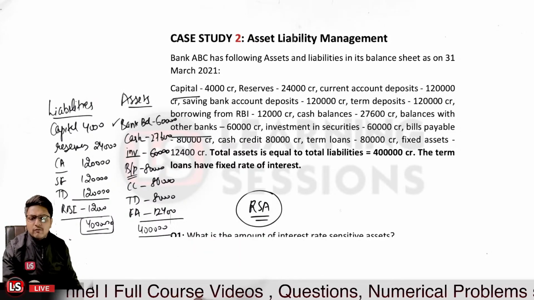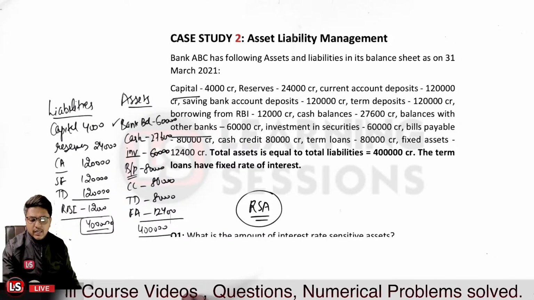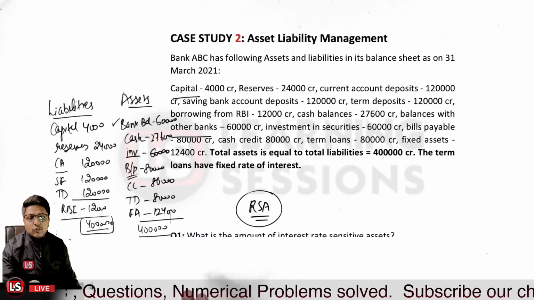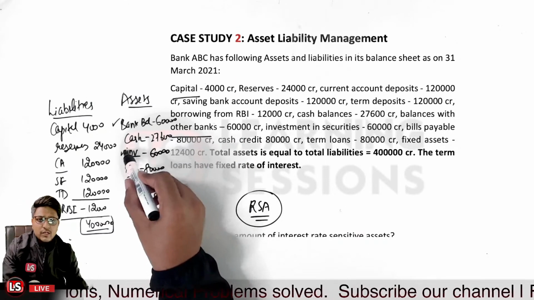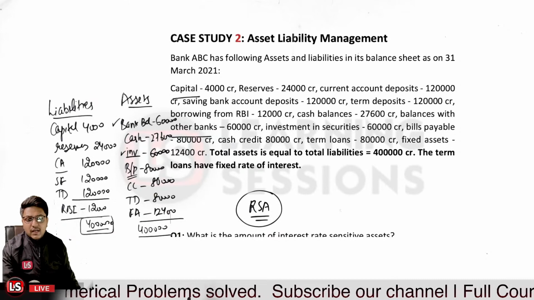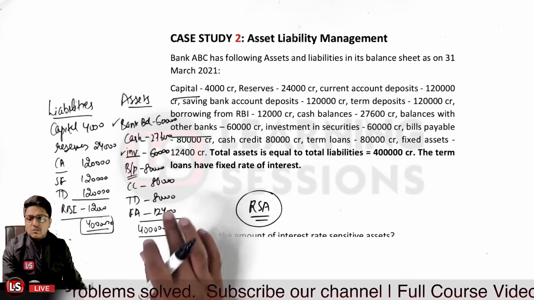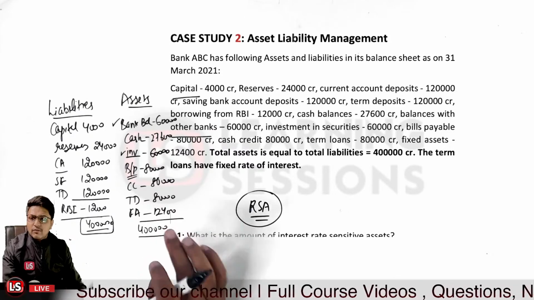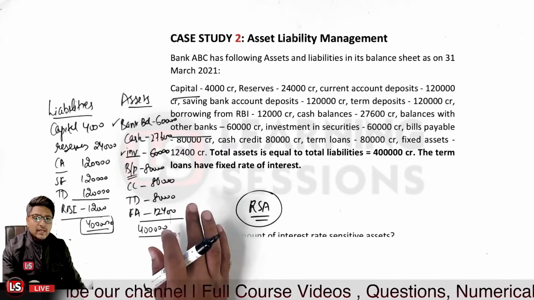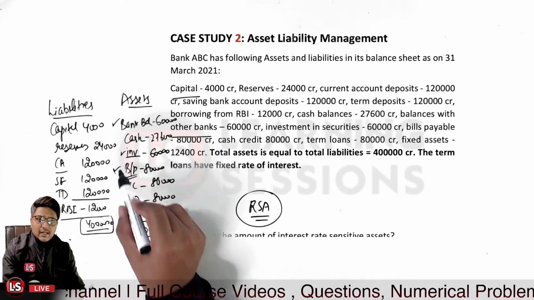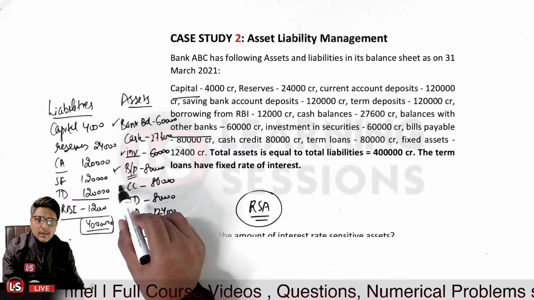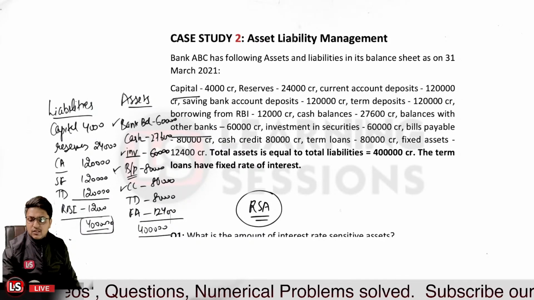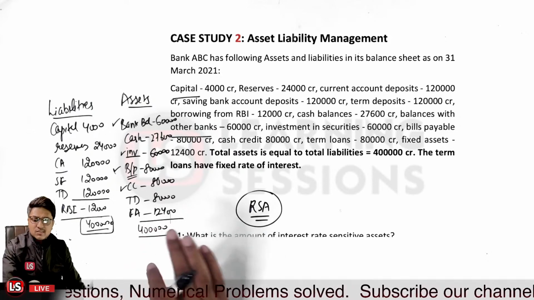Third component is related to investment. Whatever investments you have, whether related to the capital market or the securities market, they get affected by interest rate volatility. So yes, it is a risk sensitive asset. In other cases, if you have discounted the bill, that is a part you have lent to someone, so it is also affected by the interest rate change. And definitely the CC part, that is the cash credit you have advanced or extended to the parties, will also be affected if there is an interest rate change. That is also a risk sensitive asset.